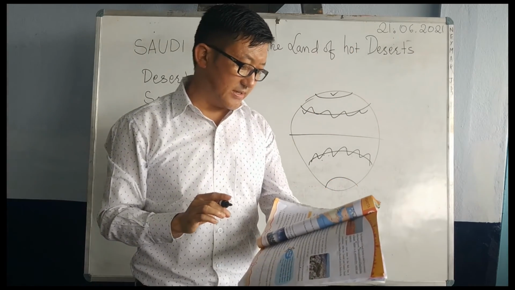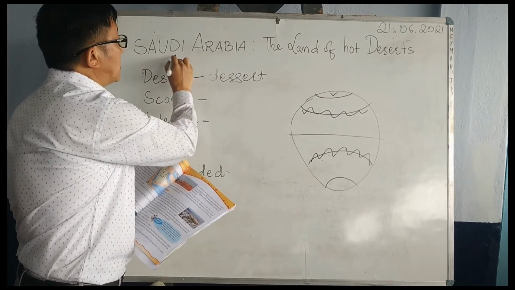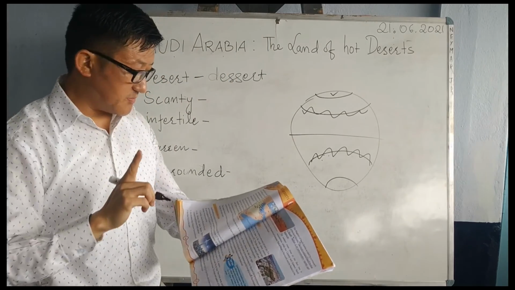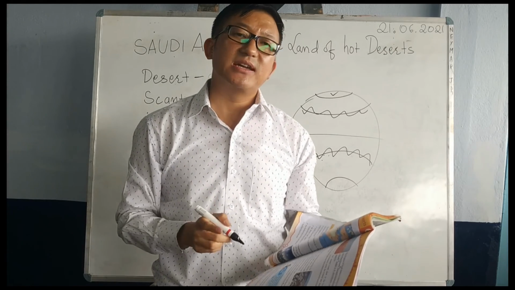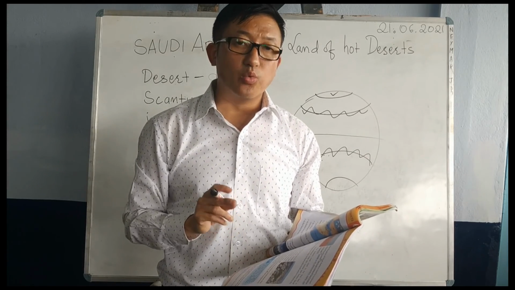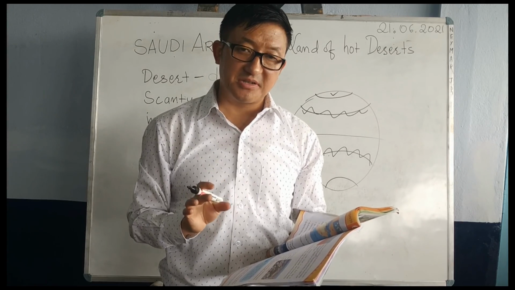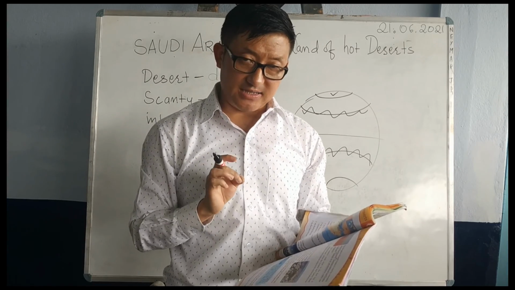Now Saudi Arabia, first subtopic, location and land, where it falls, that we will study.